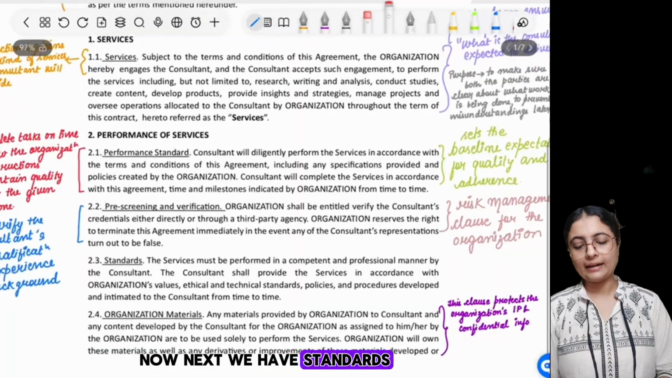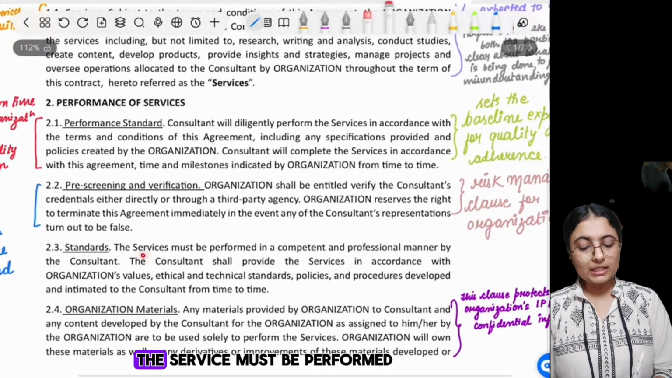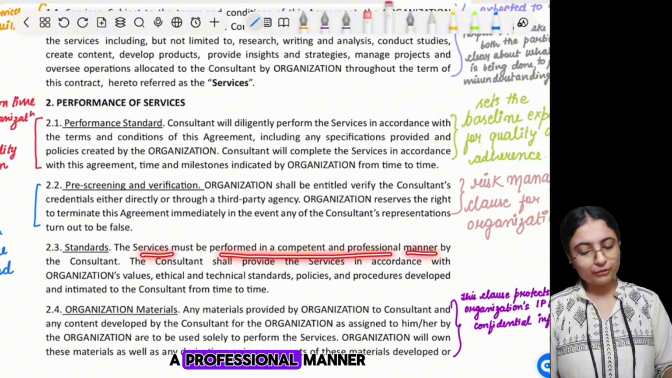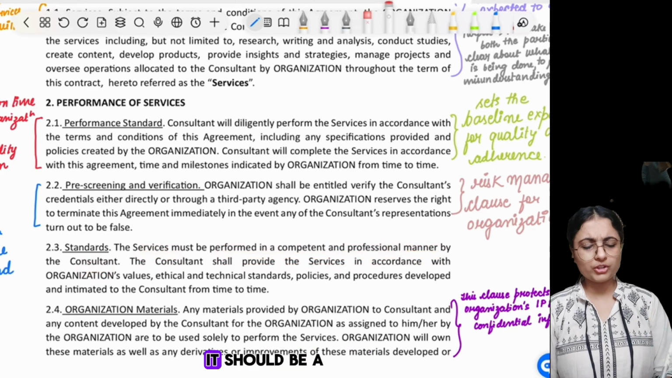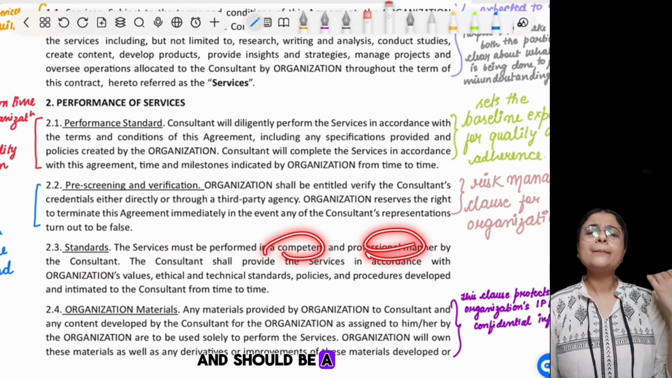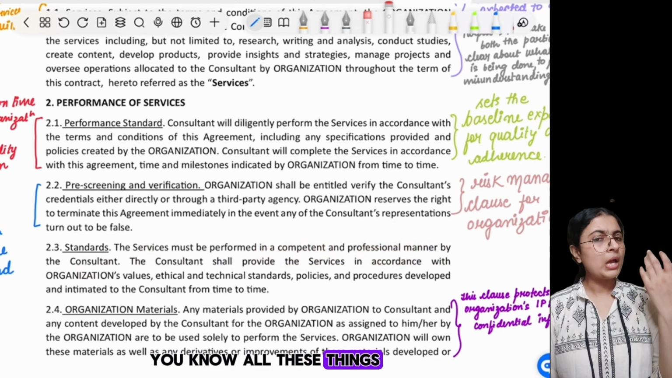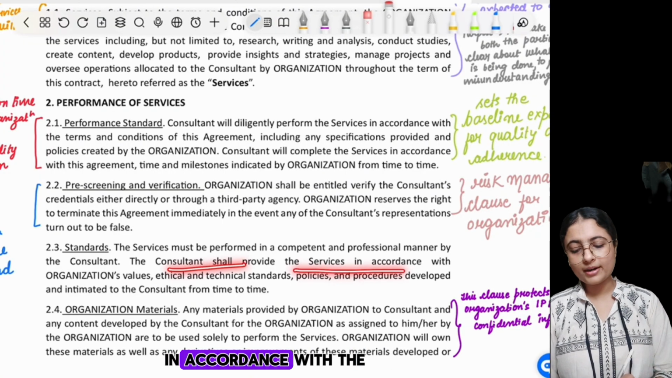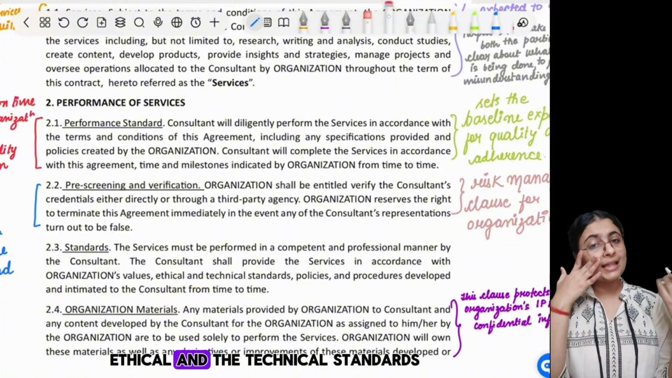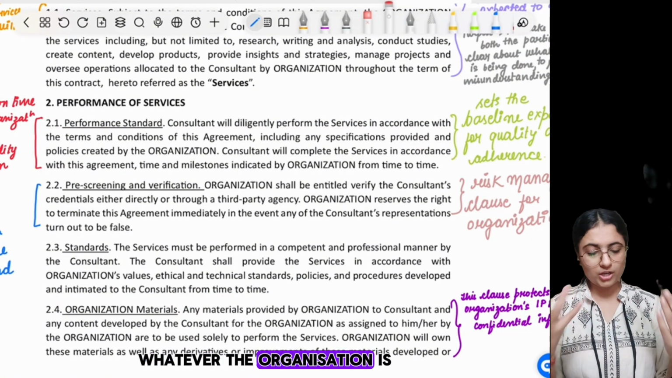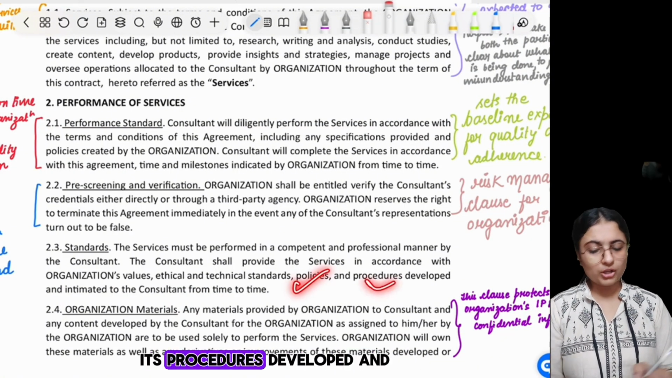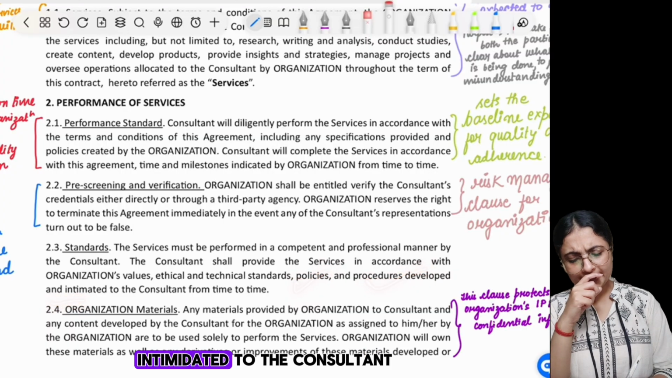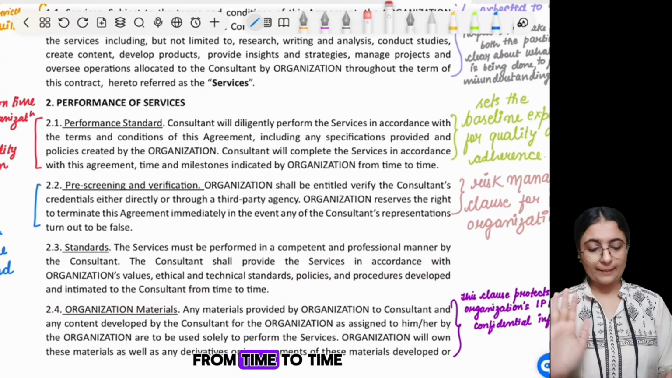Now next we have standards. The service must be performed in a competent and a professional manner by the consultant, right? It should be a competent manner and should be a professional manner. All these things must be fulfilled by the consultant. The consultant shall provide the service in accordance with the organization value, ethical and the technical standards, whatever the organization is dealing with, its policies, its procedures developed and intimated to the consultant from time to time.